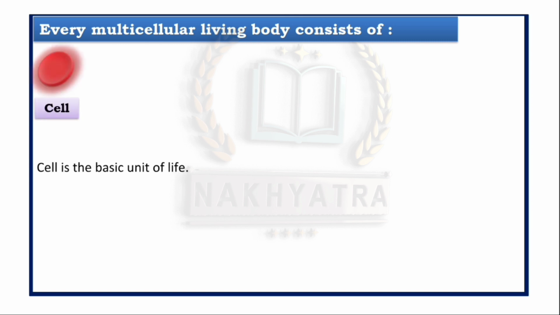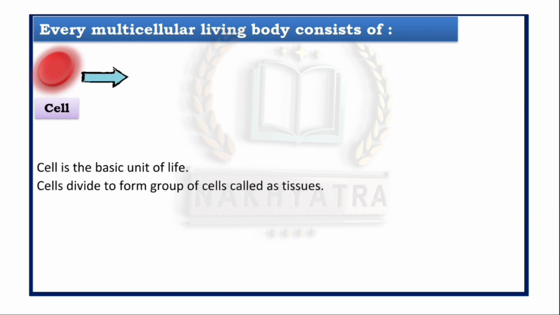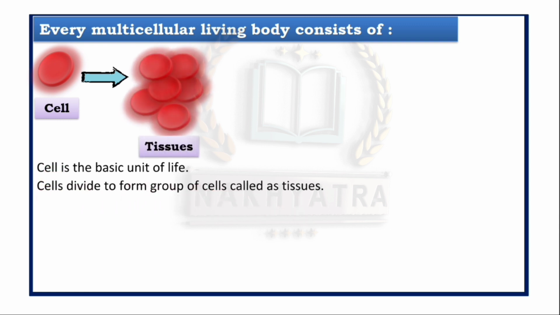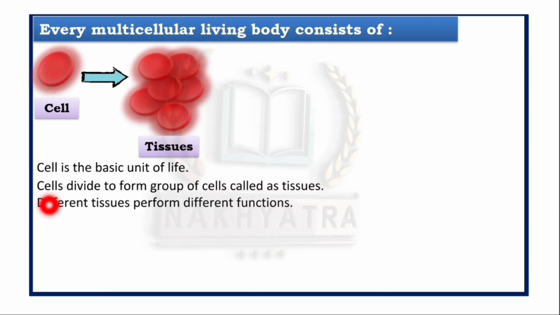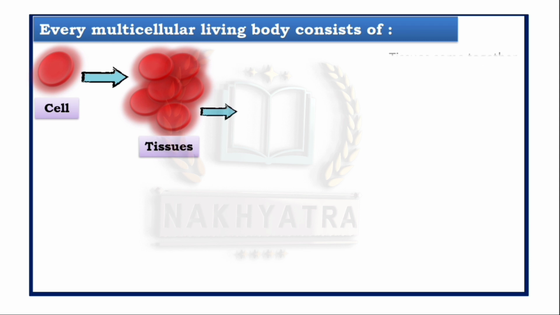Now see here, every multicellular living body consists of cells. So the cell is the basic unit of life. Don't forget this. This cell divides to form a group of cells called tissues. Different tissues perform different functions.